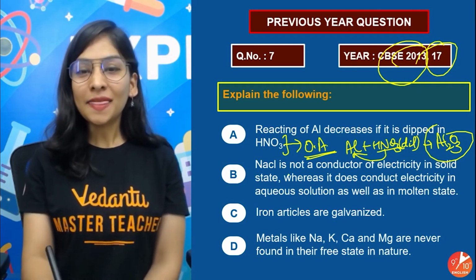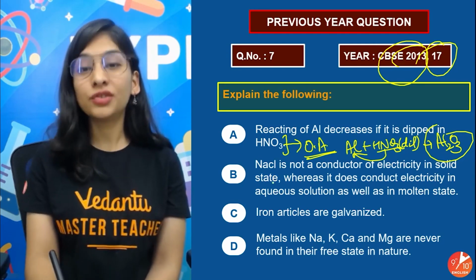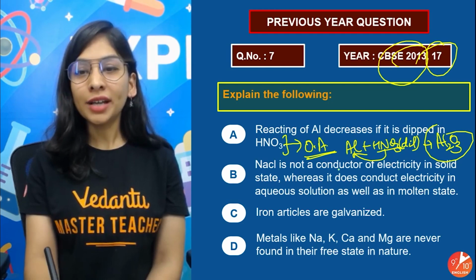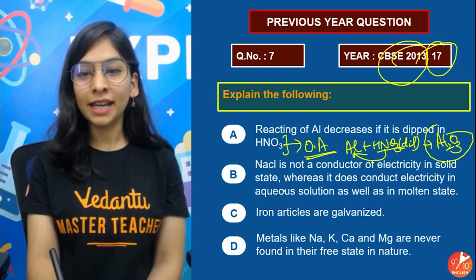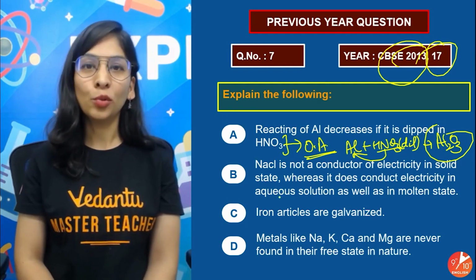Yeah? The B part is something that we already did in the last two questions. Sodium chloride is not a conductor of electricity in solid state, whereas it can conduct electricity in aqueous solution as well as in molten state.